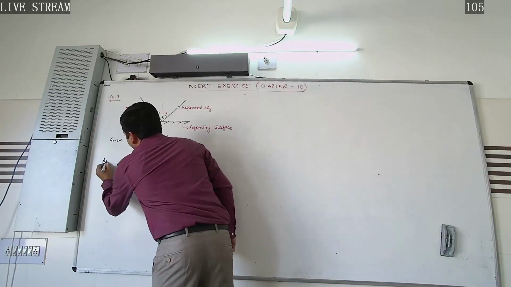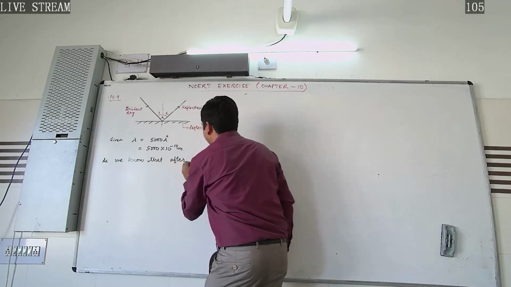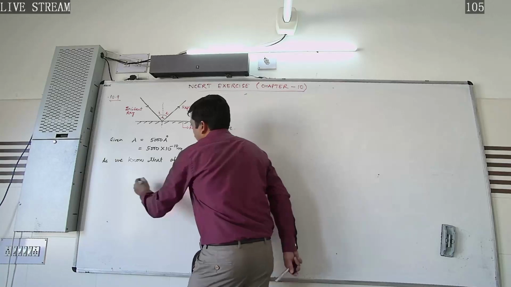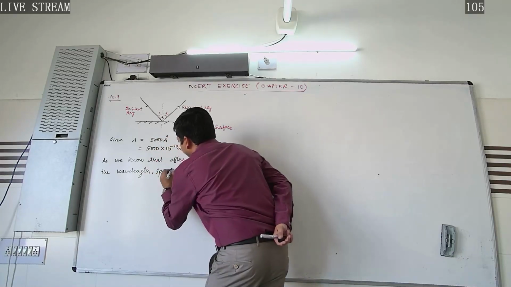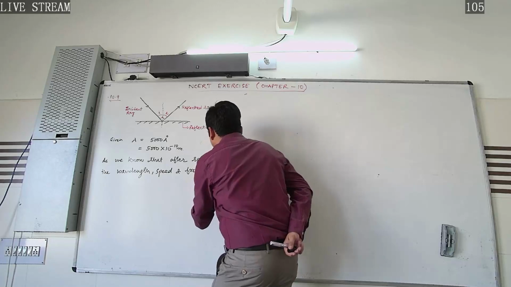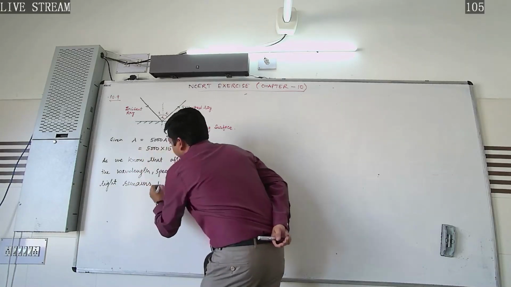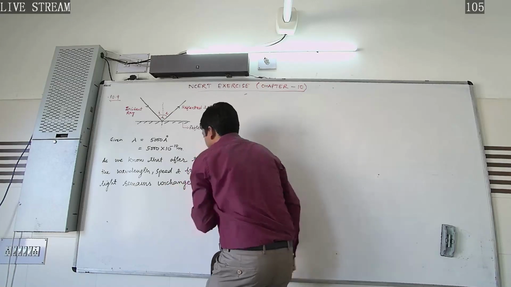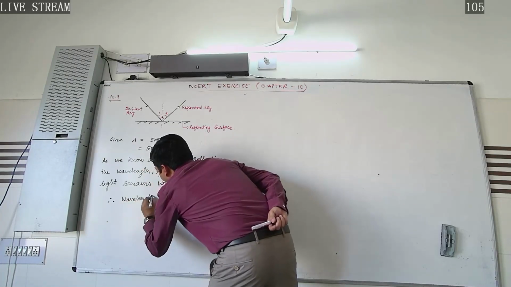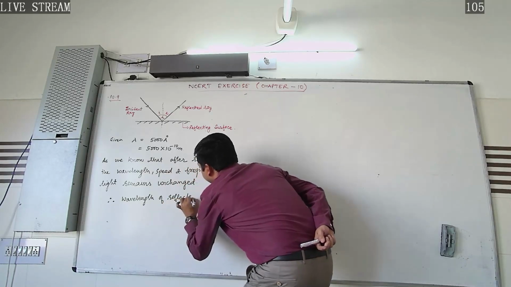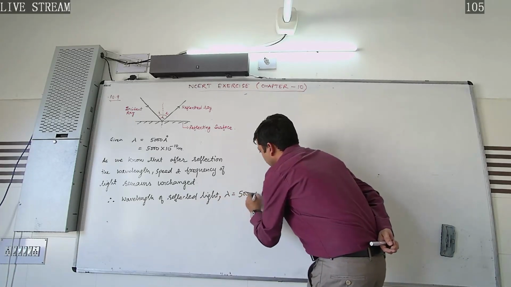As we know, after reflection the wavelength, speed and frequency of light remain unchanged. Therefore the wavelength of the reflected light, lambda, will be the same, that is 5000 angstrom.